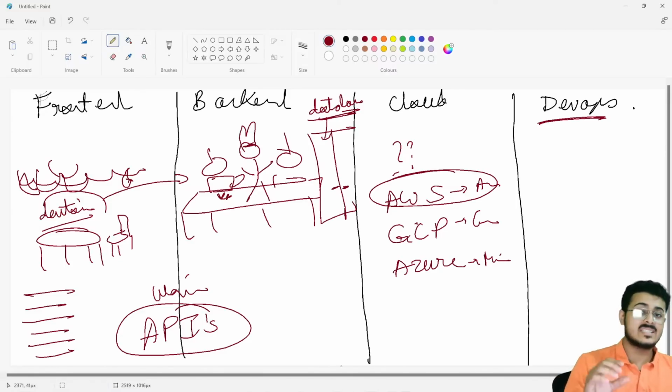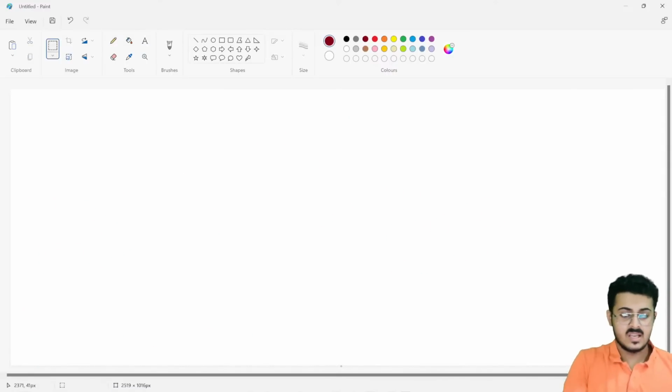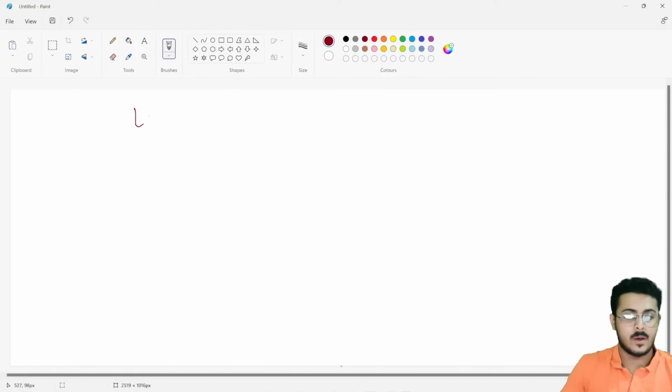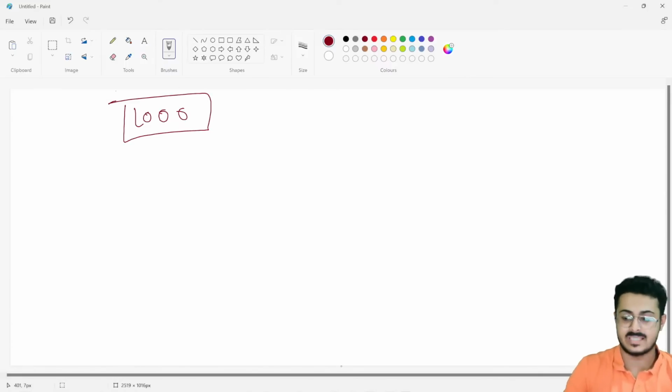Okay, so that is the concept of full stack web development. Now, let's take up an example. There are 1,000 jobs available in web development.